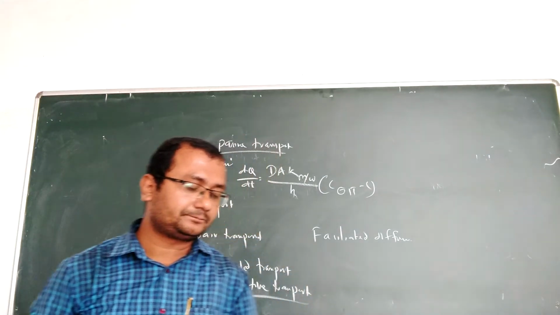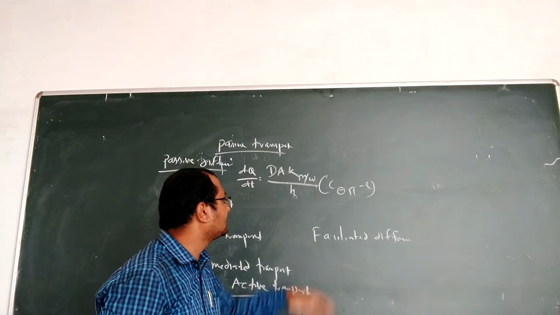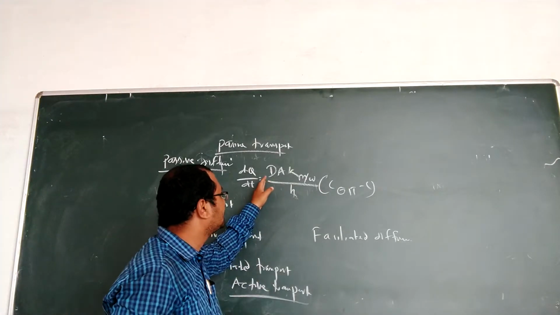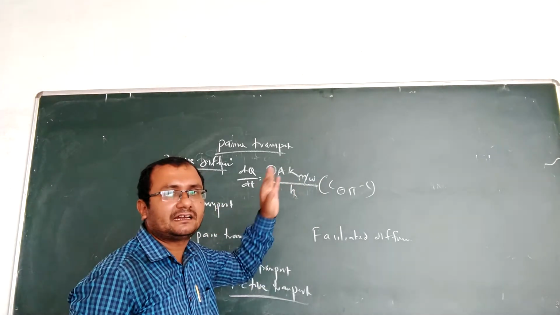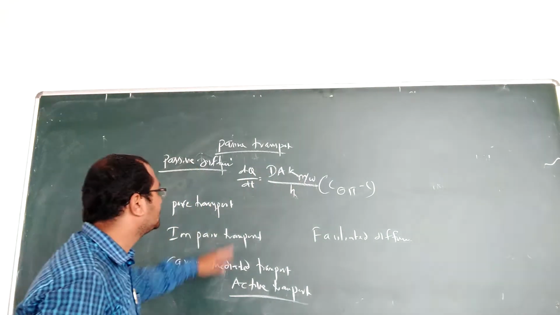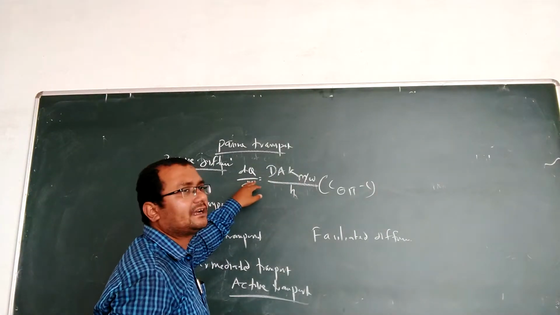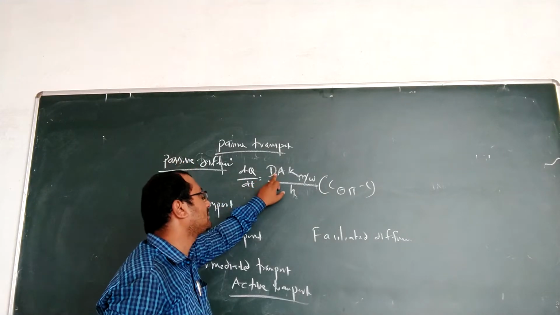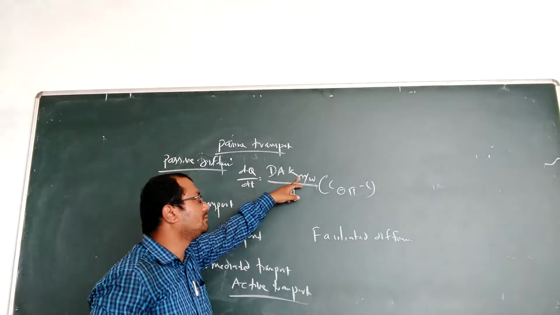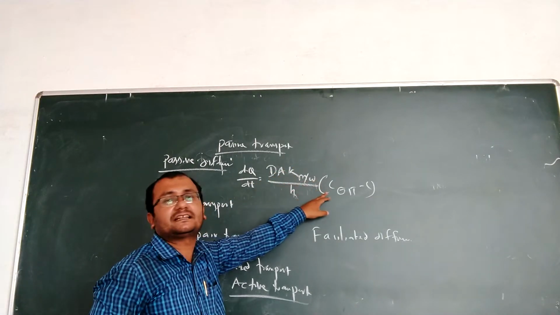Now there are some factors that increase absorption. Some factors are directly proportional and some are inversely proportional. The rate of absorption is directly proportional to the diffusion coefficient, surface area, partition coefficient, and concentration gradient.